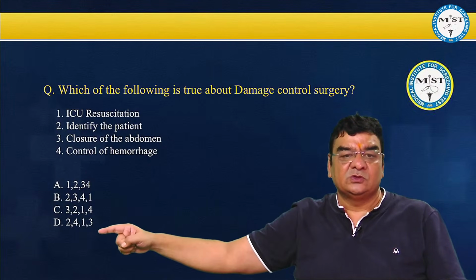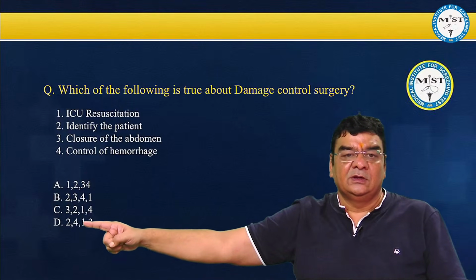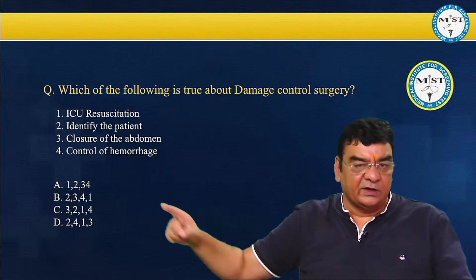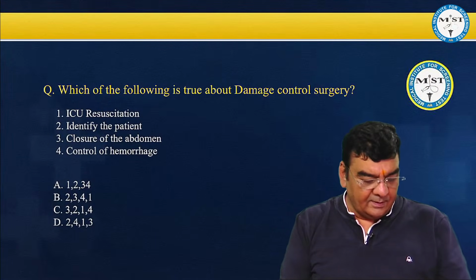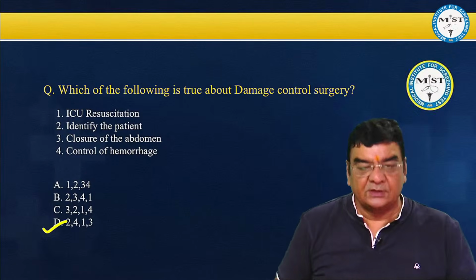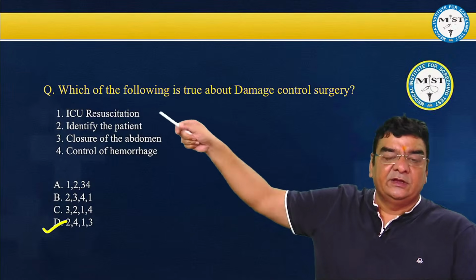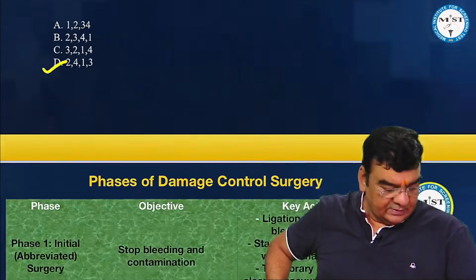Now in these two, this looks to be a better answer. Now do the resuscitation in the ICU and then do a definitive closure. Right. Fine. So the correct answer here is: identify the patient first, control the bleeding, then resuscitate in the ICU, and then do definitive closure.